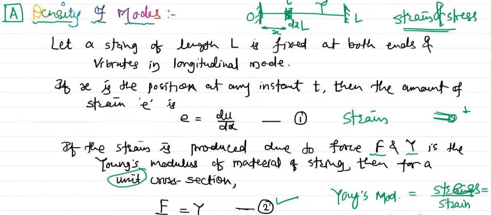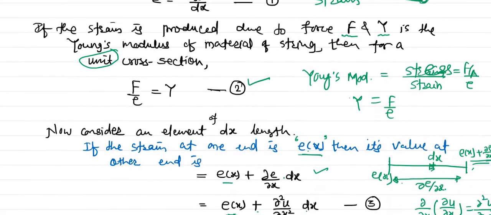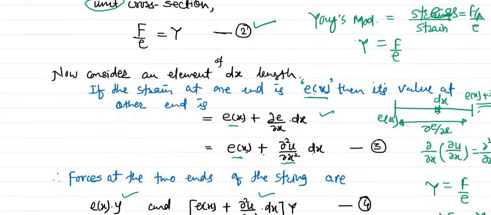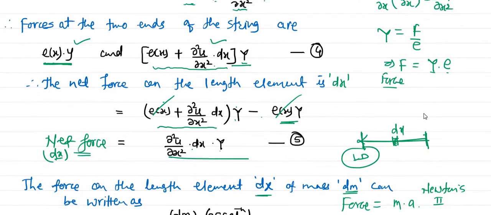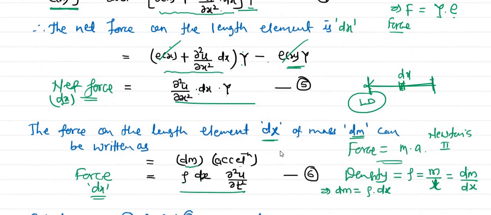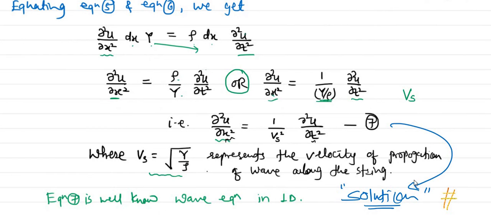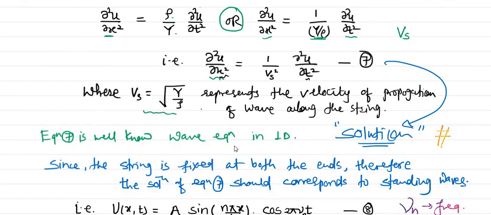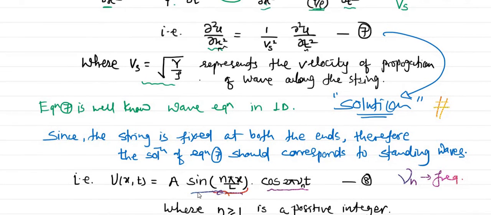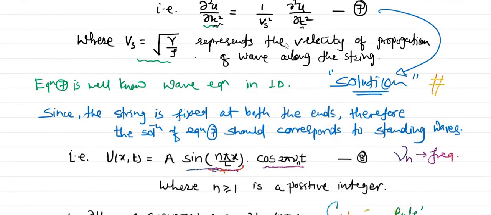And firstly we were discussing the density of modes and how to find them. To find them, we first took the help of a one-dimensional system and found that system's wave equation. After finding the wave equation, this is wave equation number 7. Then we went for its solution. In one dimension, the standing wave solution will be equation number 8, and solution means it should satisfy equation 7.